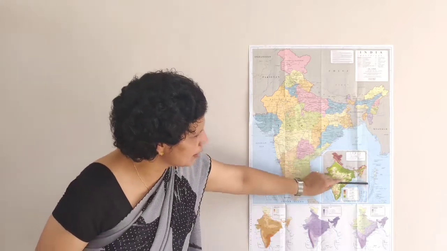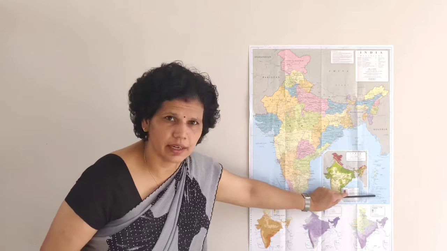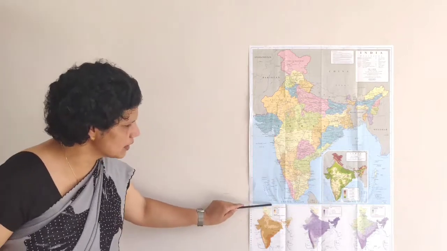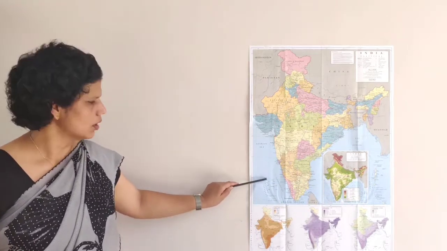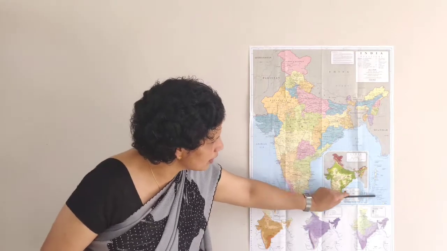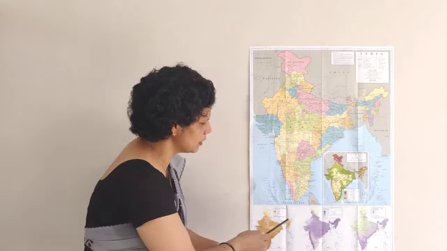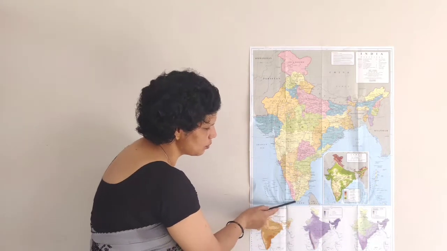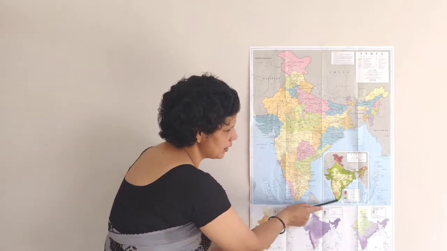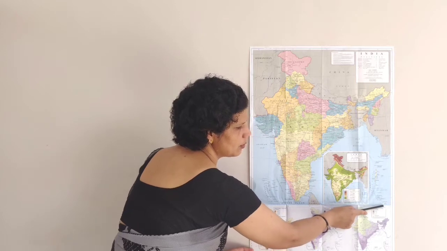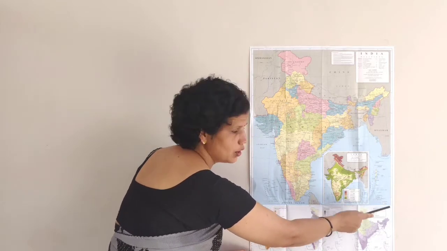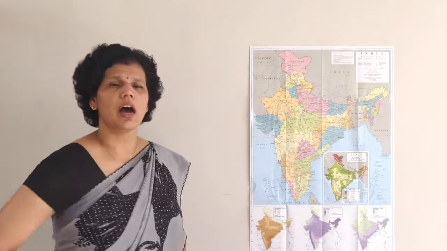Here is the Andaman and Nicobar Islands, and here the Lakshadweep Islands. So the last point lies in Andaman and Nicobar. You can see that Kanyakumari is present here, and the Andaman and Nicobar Islands are here. So here is the last point of India.